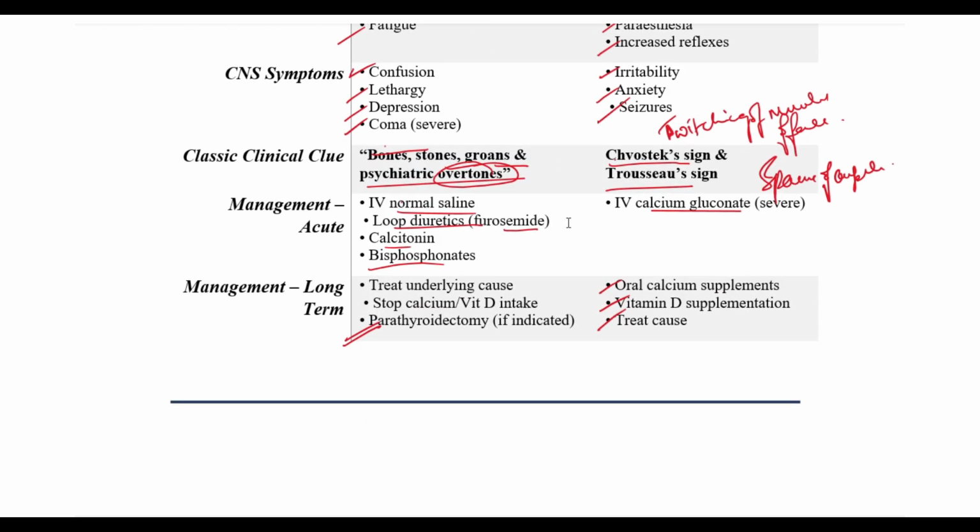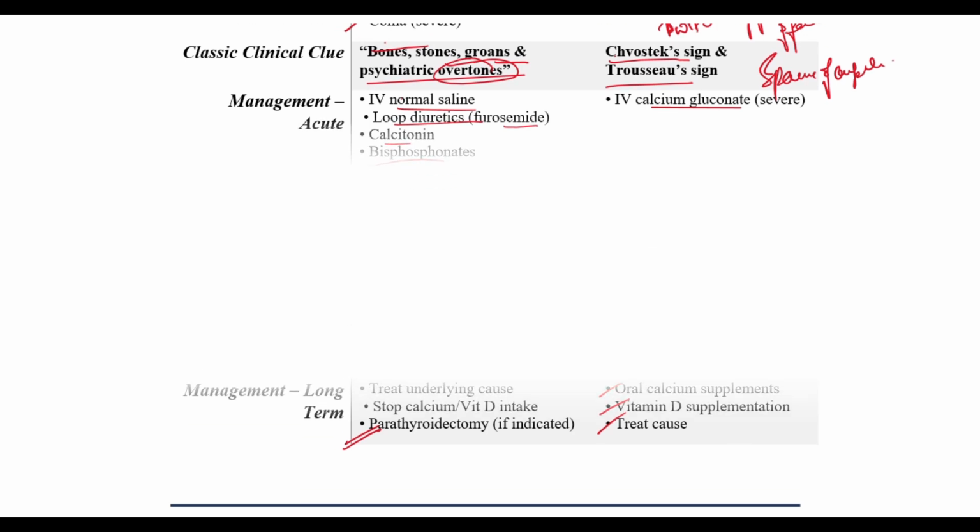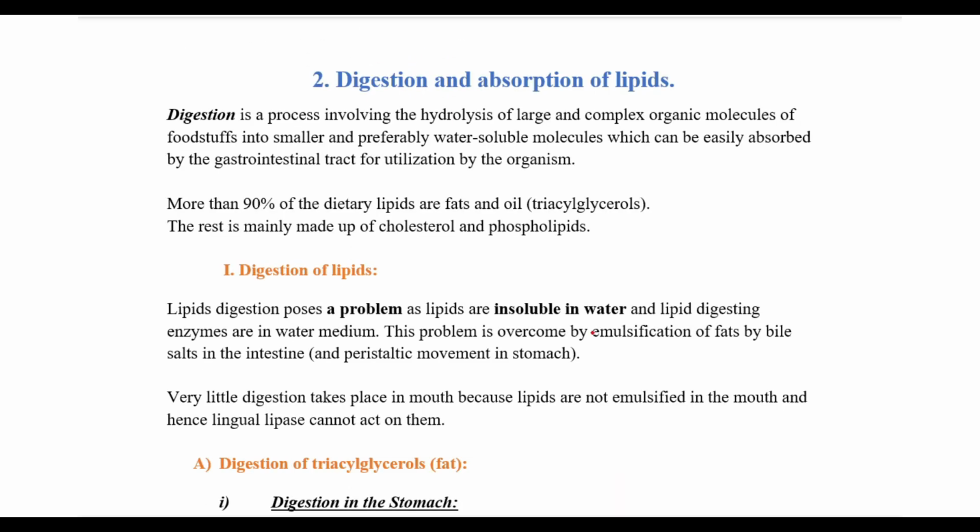So this completes your 10 marker on calcium. Let's move on to the next question, which is digestion and absorption of lipids. This is asked for 5 marks. This also is a repeat question, which was asked in March 2022 and November 2023. So it's already been asked 2-3 times, so it's important, don't ignore.